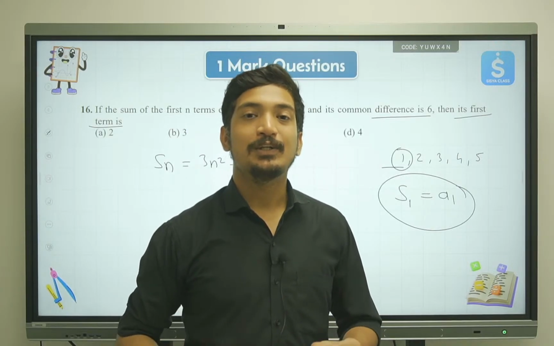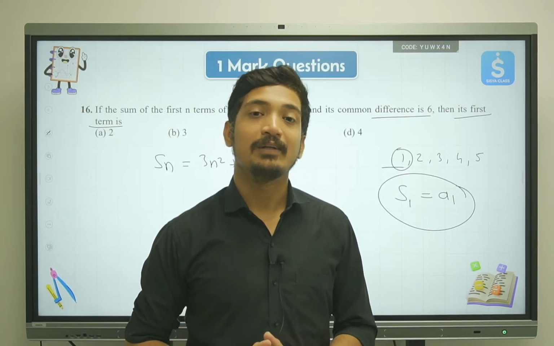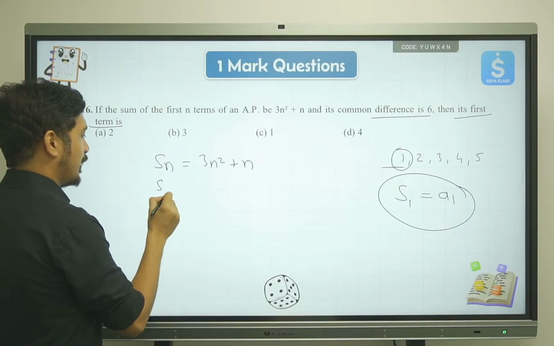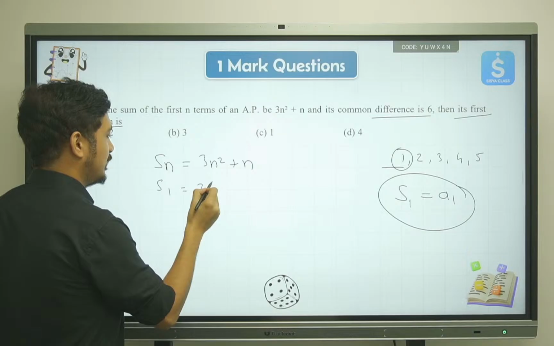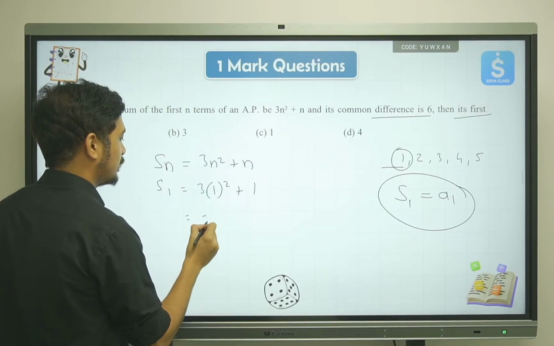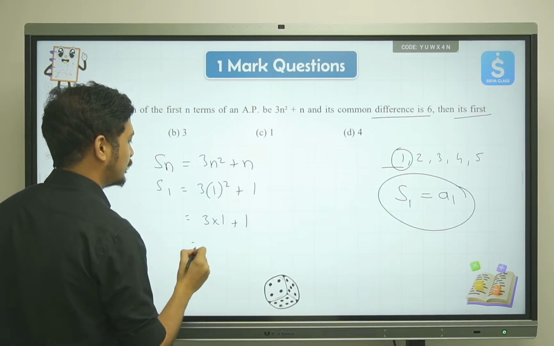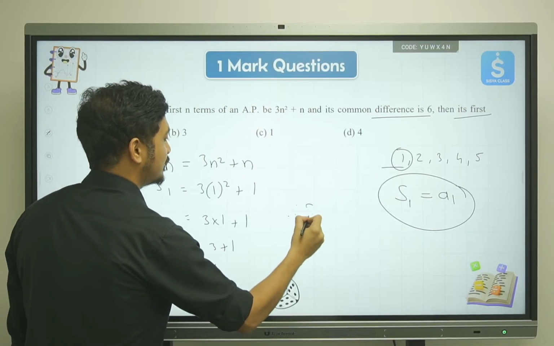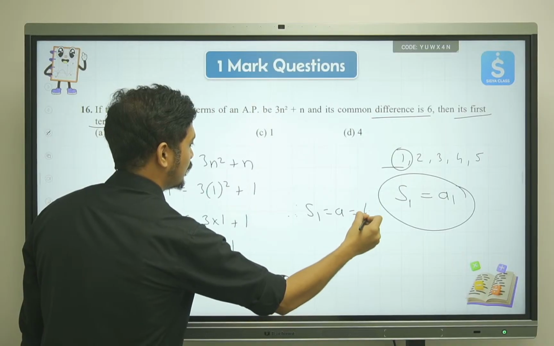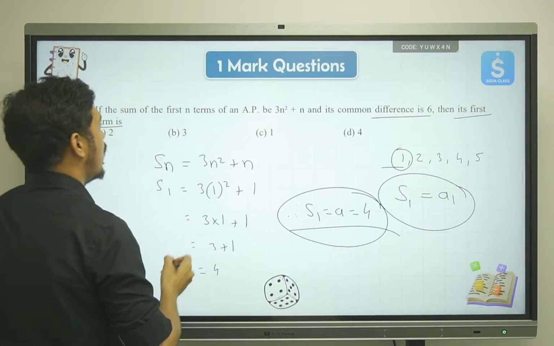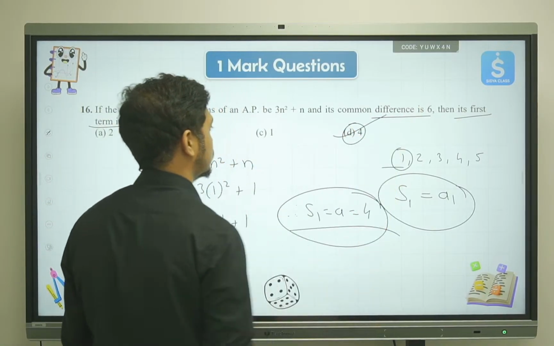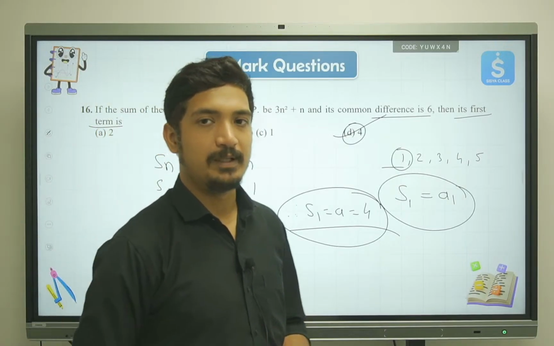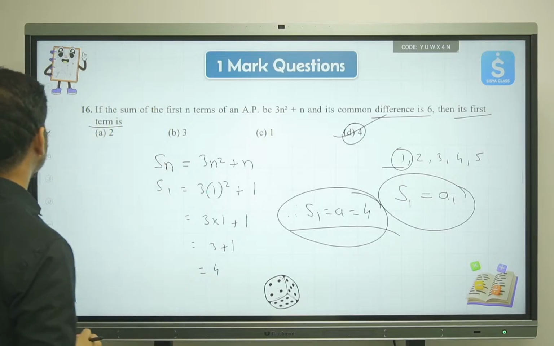If your concepts are really clear, you will never get confused. So S1 is equal to 3 into 1 square plus 1, which is 3 into 1 plus 1, which is 3 plus 1, which is 4. Therefore S1 is equal to A is equal to 4. That is the answer. Option number D is your correct answer with this logic. I believe this is clear to all of you.